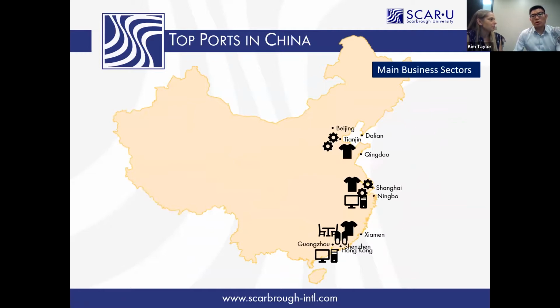Okay, so basically the north of China mainly produces heavy industry products. They export a lot of tools, machinery, and equipment from the north. The north also exports a little bit of apparel and garments, but not too much. For the north of China, the main ports are Dalian, Tianjin, also called Xingang, and Qingdao.